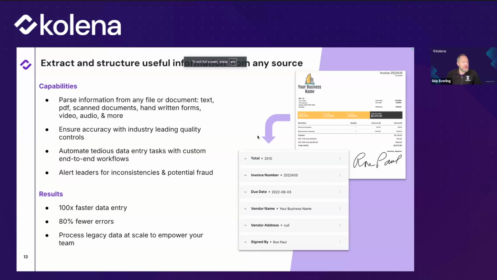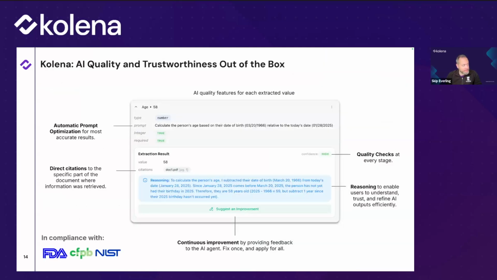The key thing here is the result. I just want to point at the results part of this page, really. This is truly orders of magnitude faster data entry. Far fewer errors compared to human input for the reasons that I mentioned. And it really allows for a whole new level of scale and efficiency for companies that are adopting these agents, compared to relying on a legacy system, which might work, but not nearly at the scale or at the level of automation that these agents can achieve because of the new functionalities inherent in these AI models.